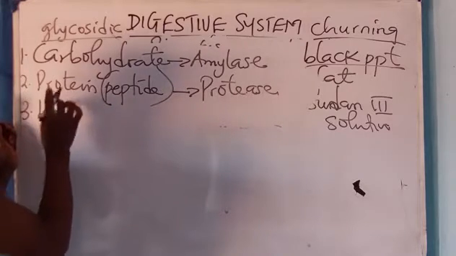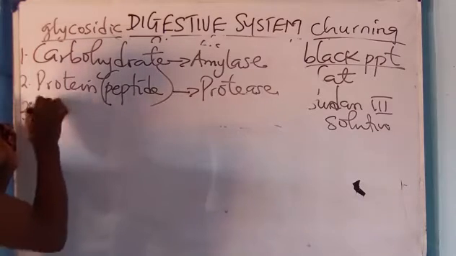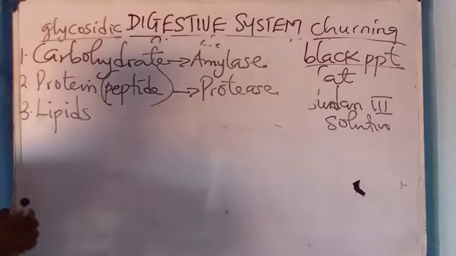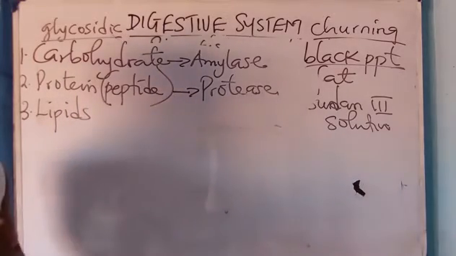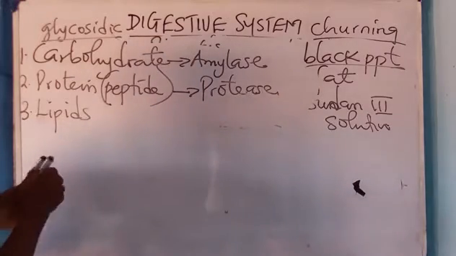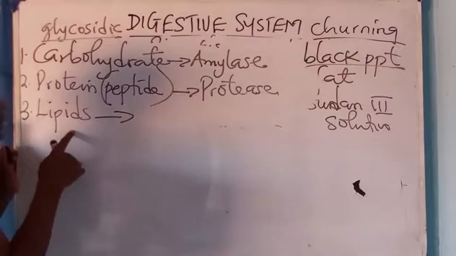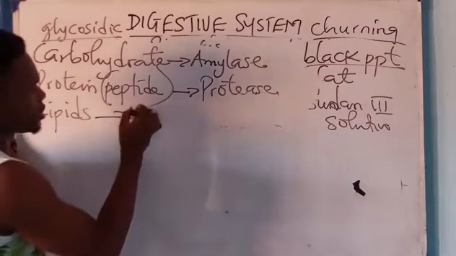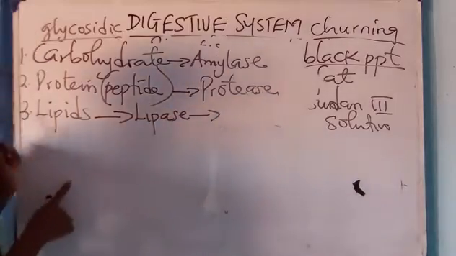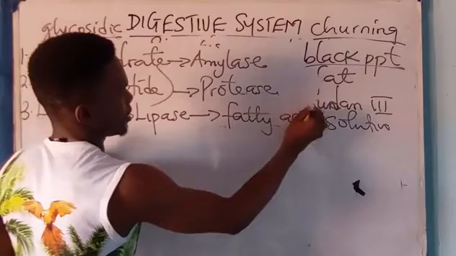Number 3 is what? Lipids. Okay, let me use fat and oil. Lipid is the general name for both fat and oil, for both fat and what? Oil. So the digestive enzyme of fat and oil, or lipids, is called what? Lipase. Lipase converts fat and oil into fatty acid and what?